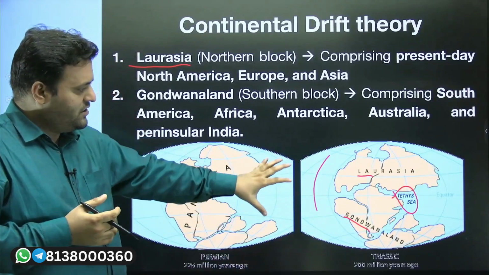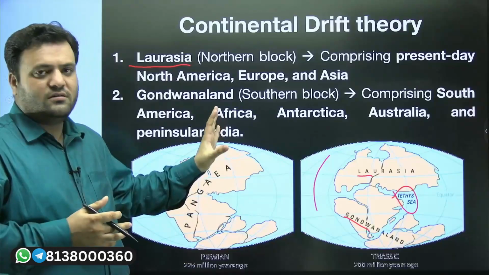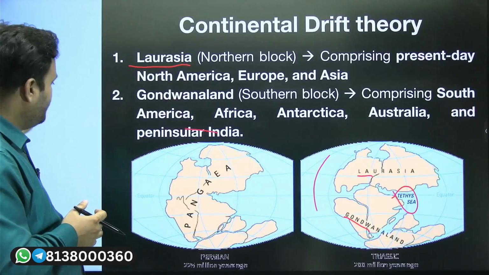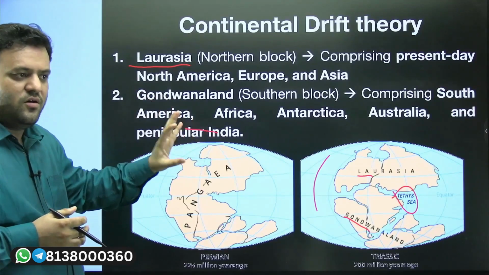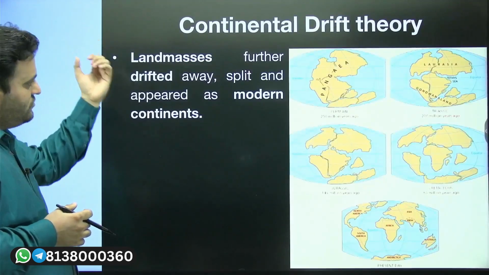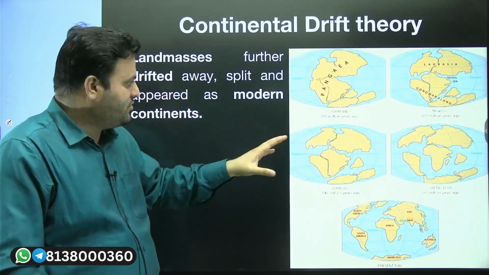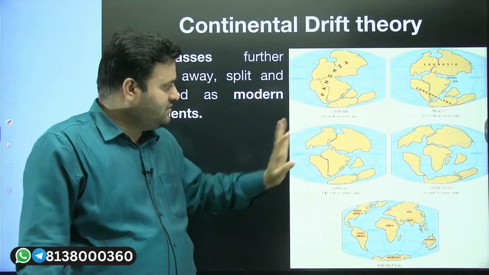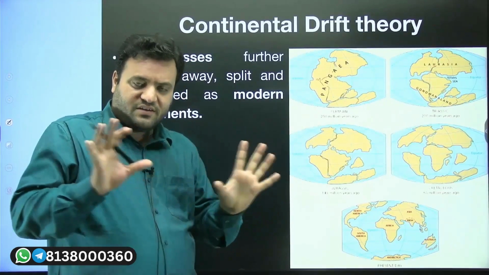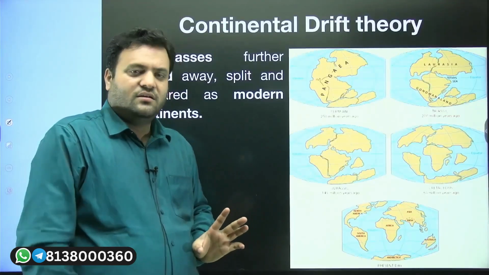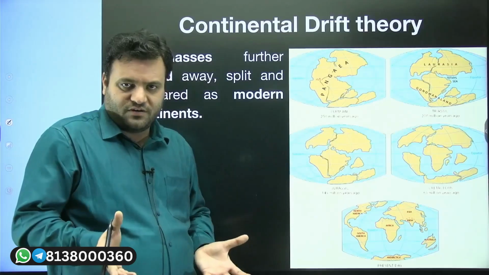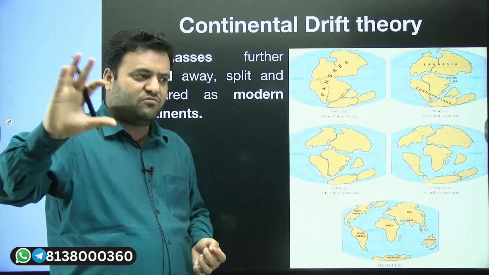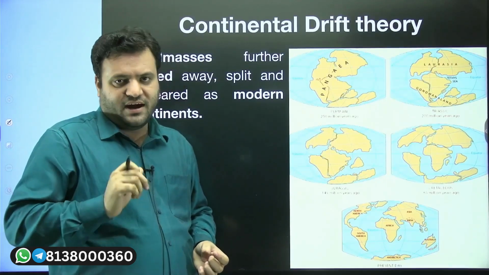So here we have the northern block and the southern block, and then a further split occurred, as a result of which we have the modern day distribution of continents. When these land masses further split, here you can see the Permian period, somewhere 250 million years ago. You are looking at different ranges of years, so need not worry. In different sources, the age is different. You can remember 200 to 225 million years ago as one of the most credible time periods.